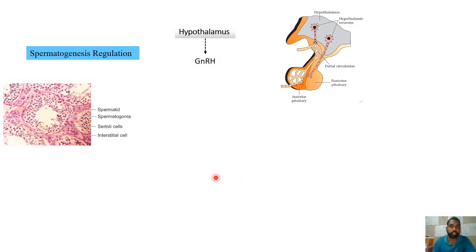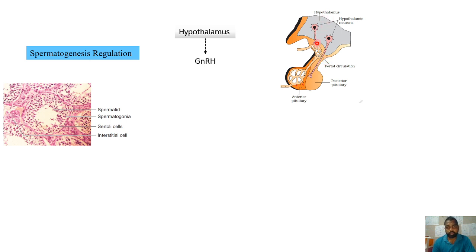Now coming to the hormonal regulation of this process. So this is again the cross section of the seminiferous tubule, the testis, where you can see the seminiferous tubule, and these are the interstitial cells or Leydig cells. Now in the process of this regulation of the total spermatogenesis, initially in the childhood stage there will be some release of gonadotropin releasing hormone. So this is GnRH, that is gonadotropin releasing hormone. But after attaining puberty, the activity of GnRH will be increased.